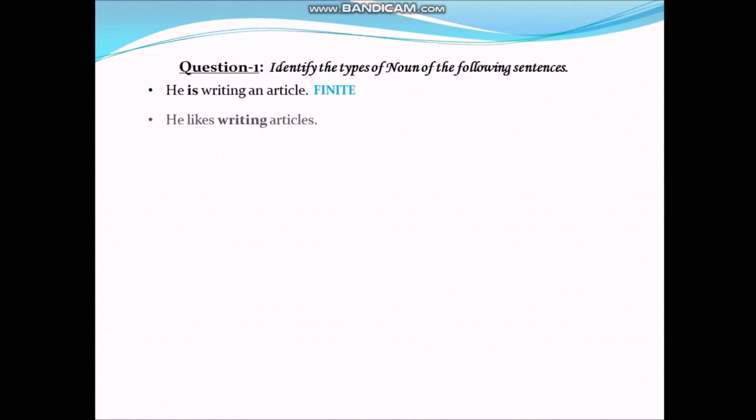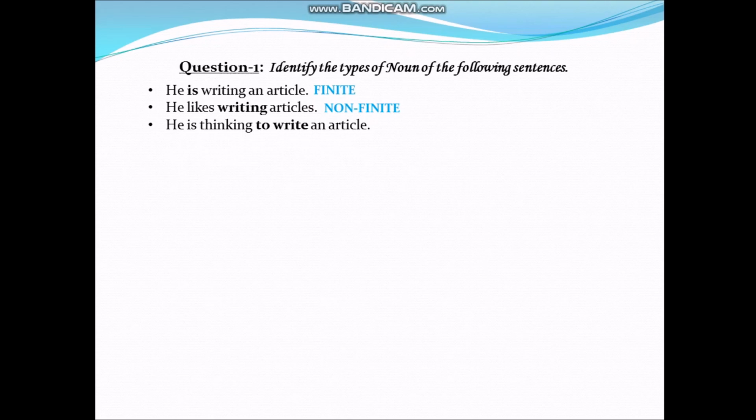Next, he likes writing articles. Here the word writing does not depend on the subject, so it is a non-finite verb. Next, he is thinking to write an article. Here we can see to plus first form of verb is used here. So what kind of verb is this?